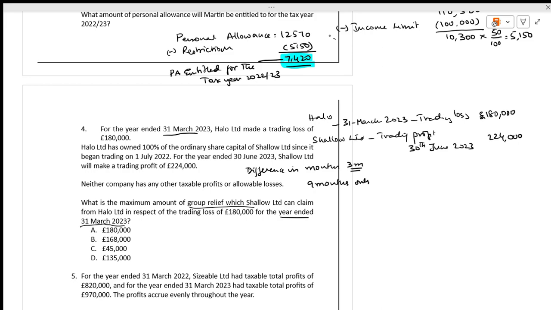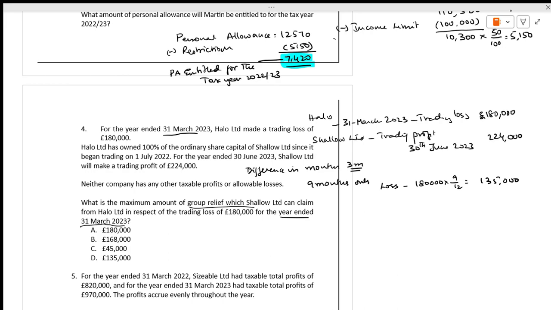Because we cannot take one firm for 12 months and one firm for 9 months. The loss is 180 times 9 divided by 12.